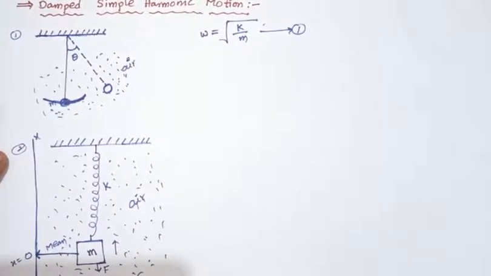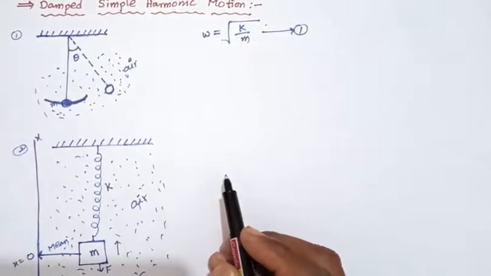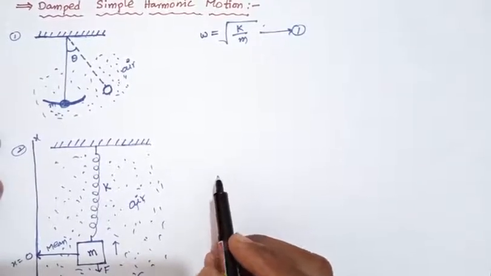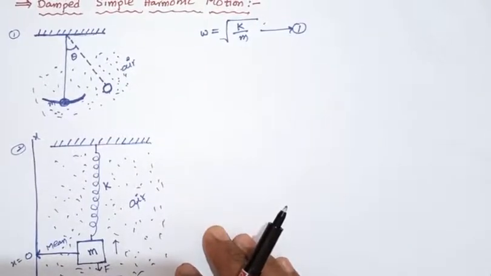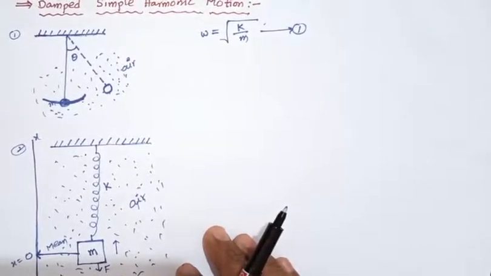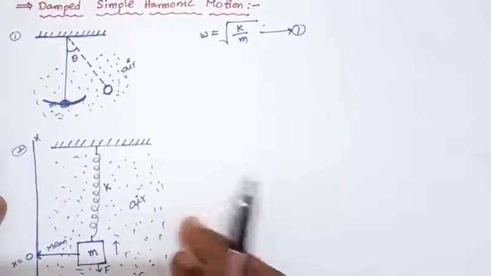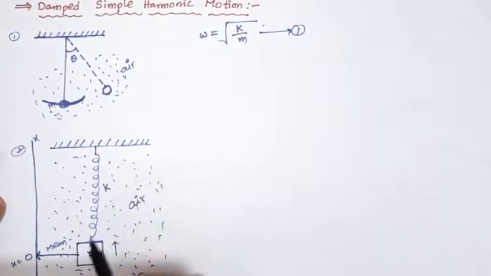The energy loss appears as heat in the surrounding medium. According to conservation of energy, energy is transformed from one form to another. So the energy decreases here due to damped oscillations.